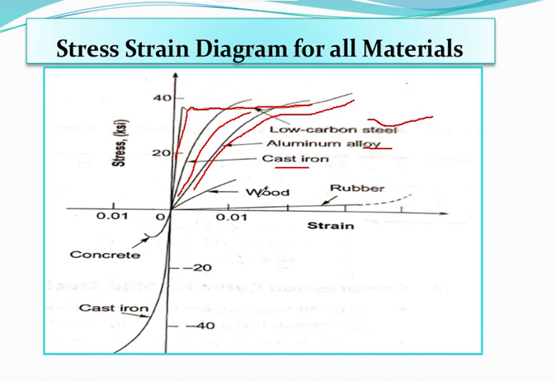horizontally. And if I talk about wood, it goes a little bit linearly, then it stops. And for rubber, you can see it goes like this, and again it rises a little bit. And for concrete, it goes in this way. For cast iron, as you can see, this is the cast iron.